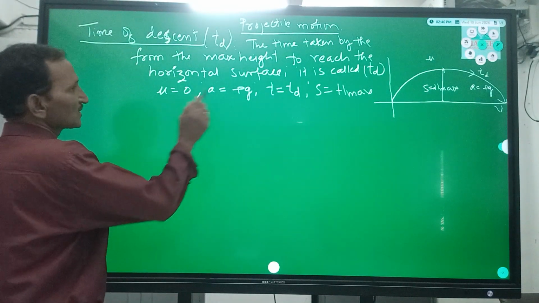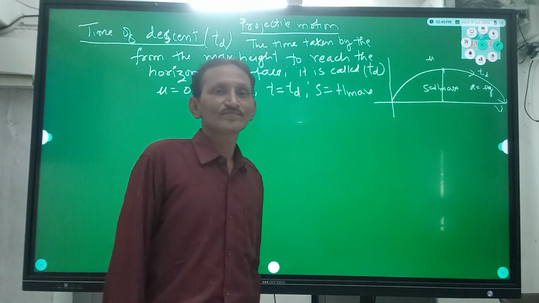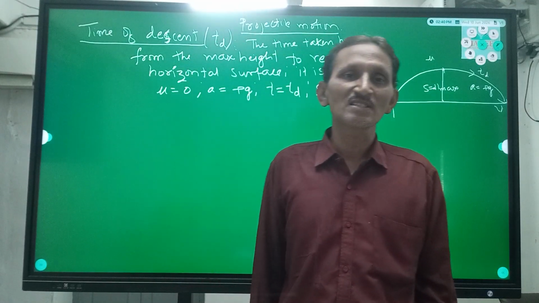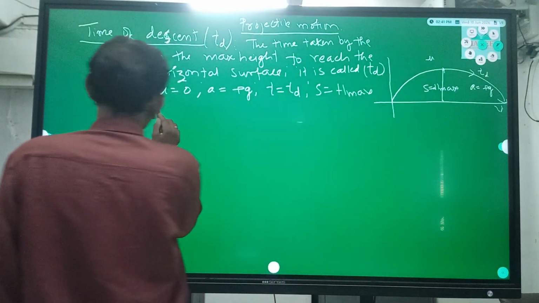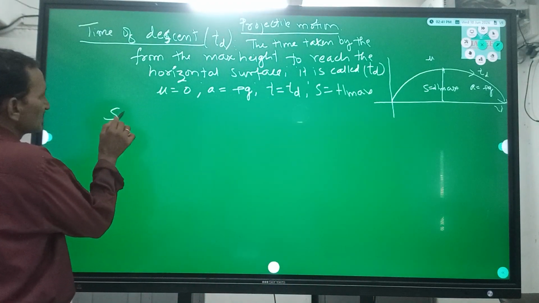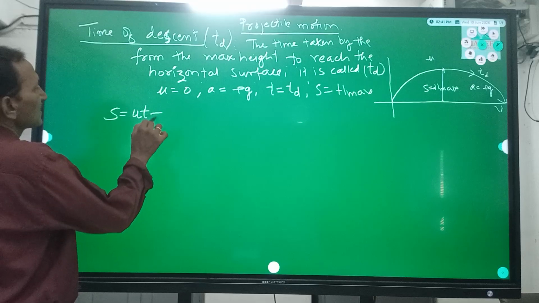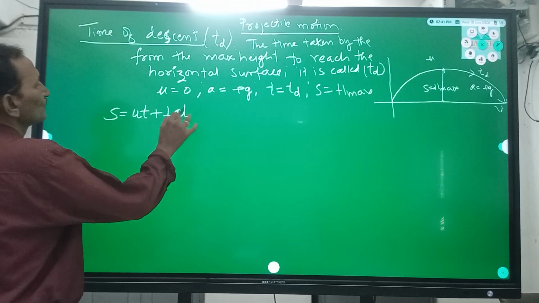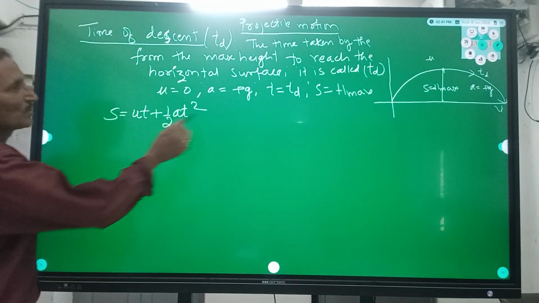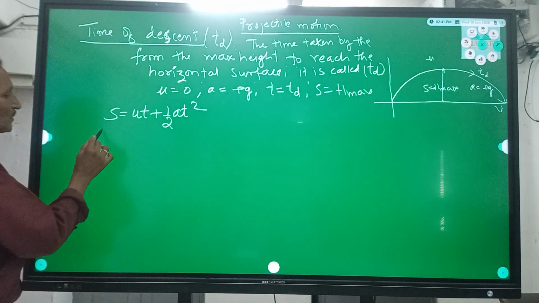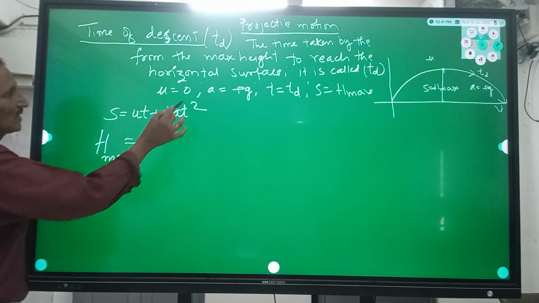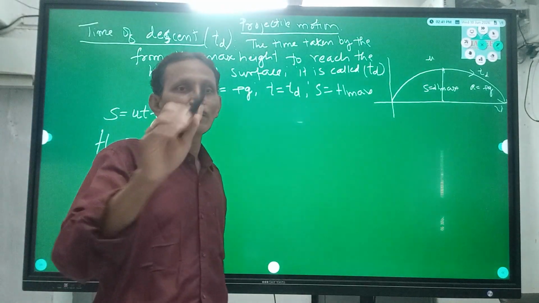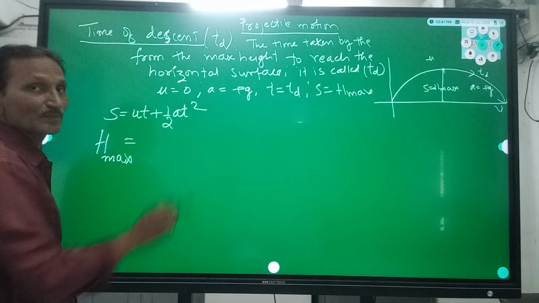Now, using the time and displacement equation, s is equal to ut plus half at square. Here s is h maximum, and the starting velocity is 0.